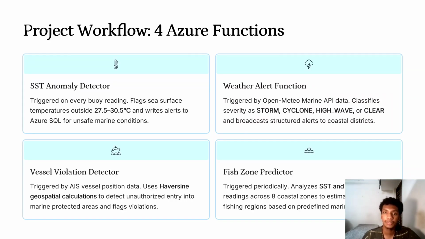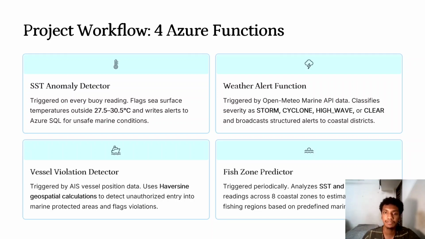This is one of the most important parts of our project because it demonstrates serverless cloud computing. The first Azure function is the SST anomaly detector. It triggers whenever buoy data arrives through Azure Event Hub. If the SST value exceeds safe thresholds, the function generates alerts.